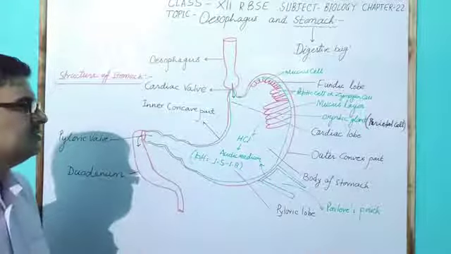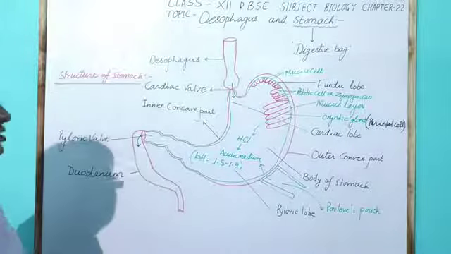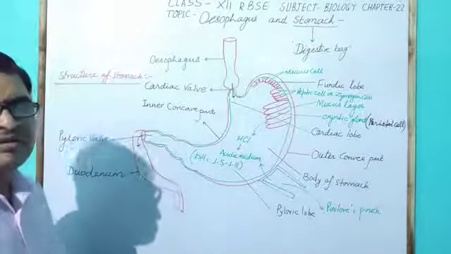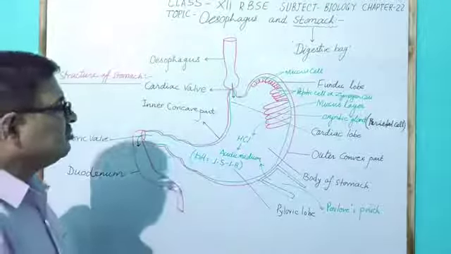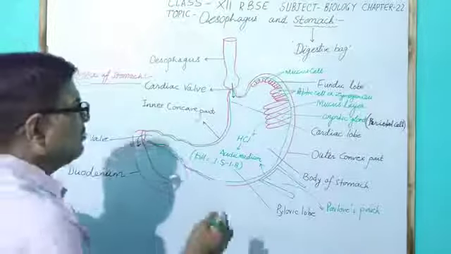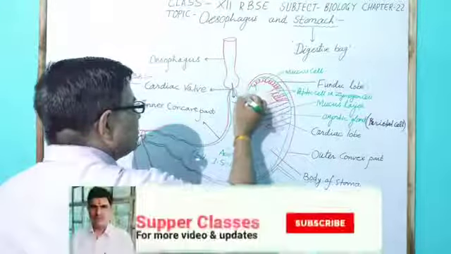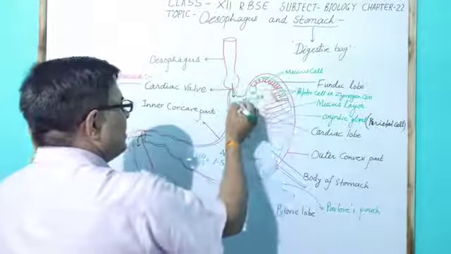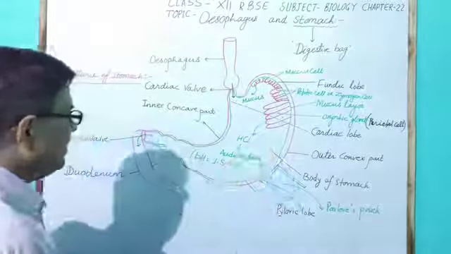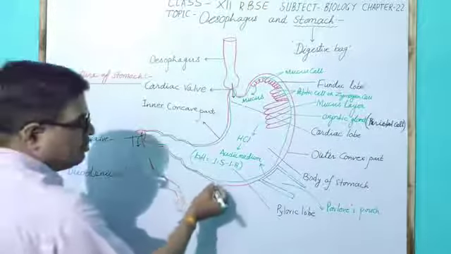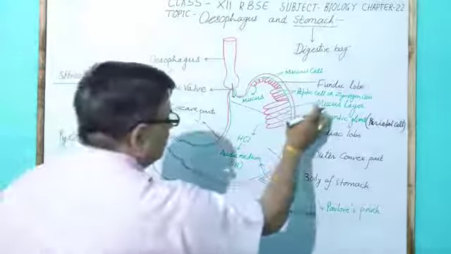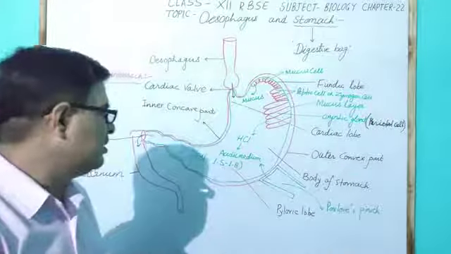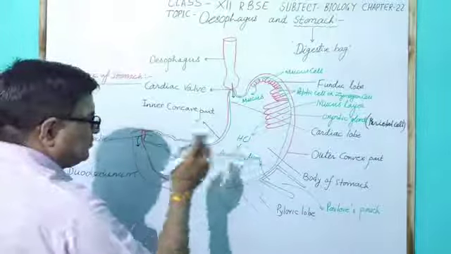The inner side of this wall is protected by mucus, which the mucus cells secrete. This mucus secretion makes a layer, called the mucus layer, which protects the inner wall of the stomach from the acidic medium.